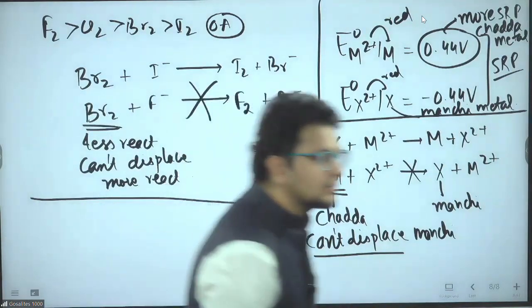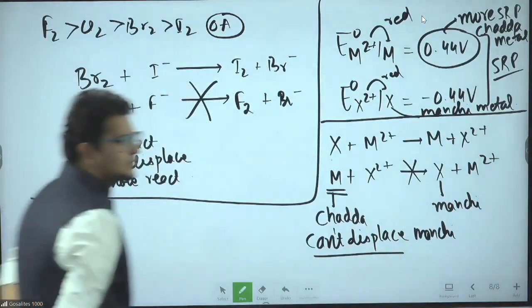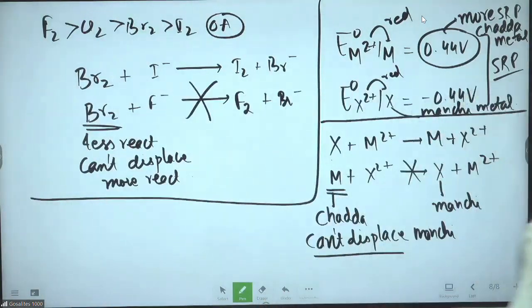SRP more at cathode. Correct, that logic also you can use. SRP more will be at cathode. So more SRP will get reduced, less SRP will get oxidized. That logic also you can use.